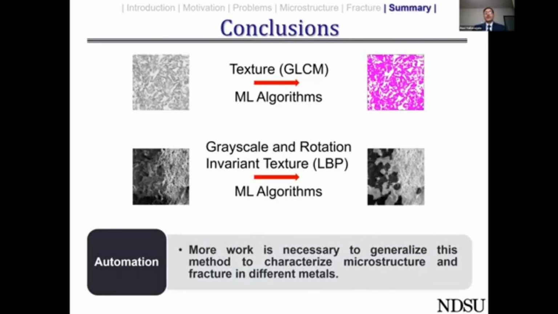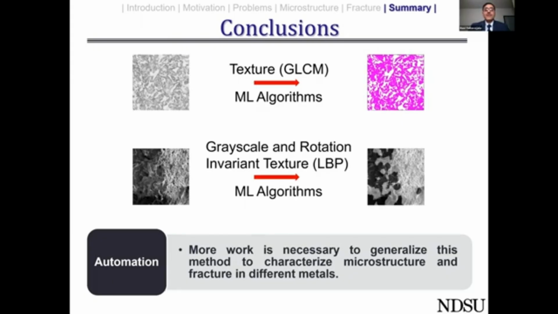And to conclude, in this lecture, I have discussed how we could use texture to our advantage to fully automate the metallurgical phase detection in structural steels that are subjected to various thermomechanical routes in order to produce a variety of microstructures.